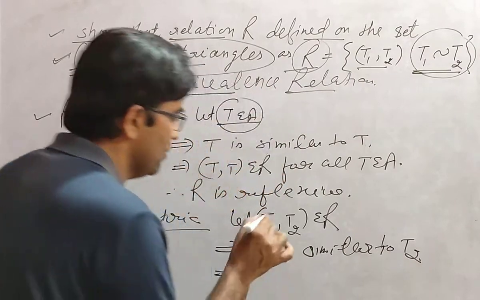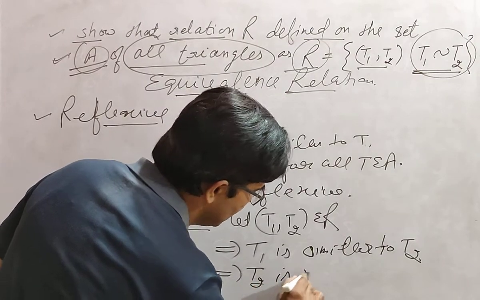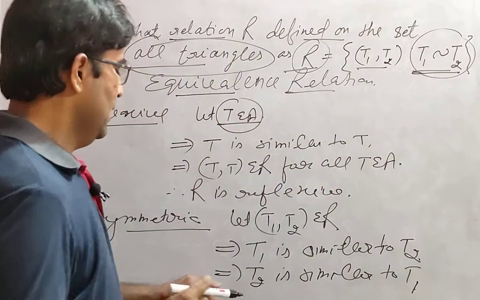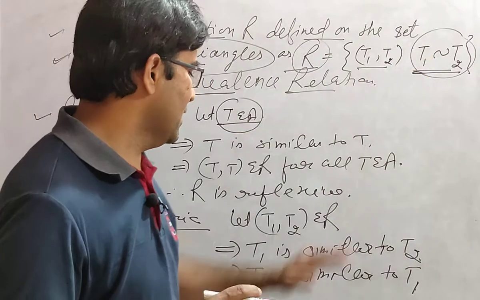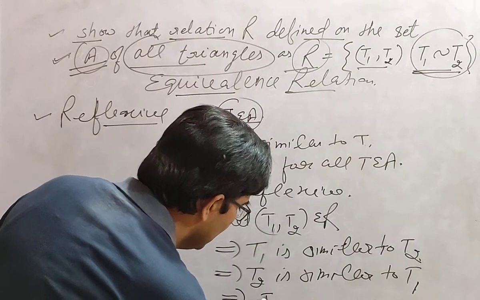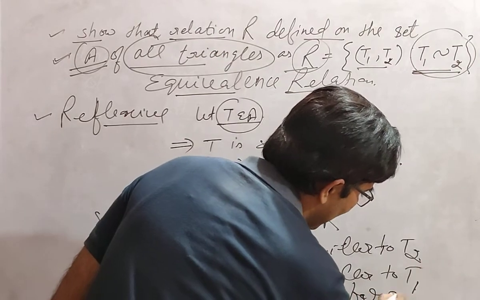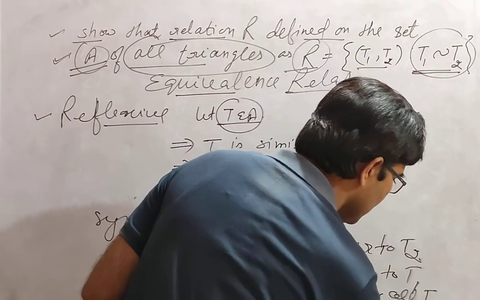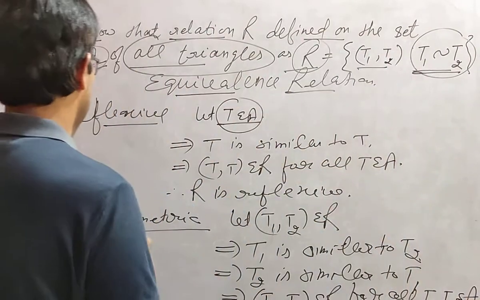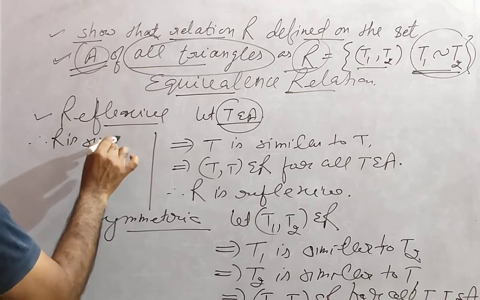If T1 is similar to T2, then it can be written T2 is similar to T1. Okay, if T1 is similar to T2 as given, then surely T2 is similar to T1. It implies (T2, T1) belongs to R for all T1, T2 belonging to A. So R is symmetric.